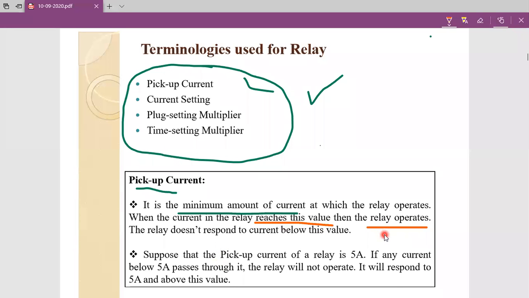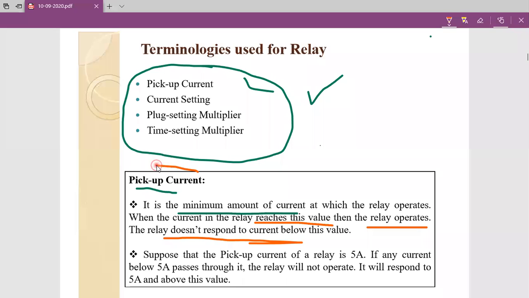So when the relay coil current exceeds or equals this particular current value, the relay automatically operates. If the relay coil current is less than this value, it does not operate. That is the importance of pickup current. Pickup current of a relay is the minimum amount of current at which the relay operates.